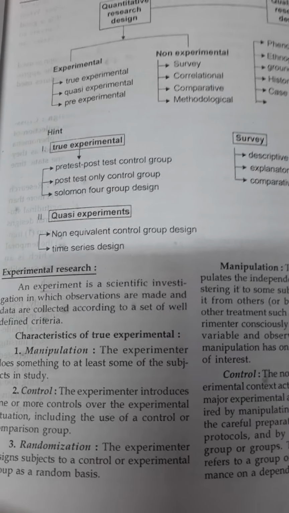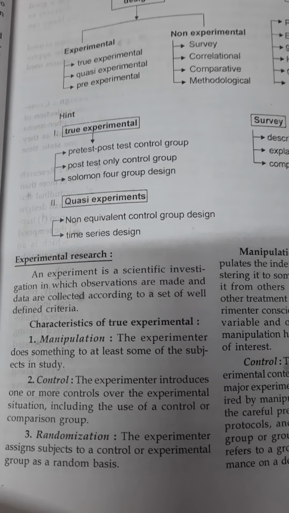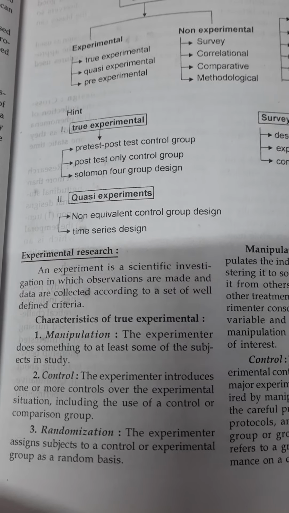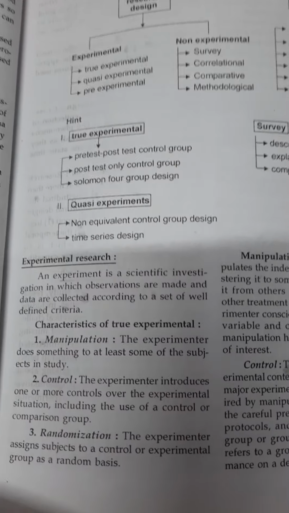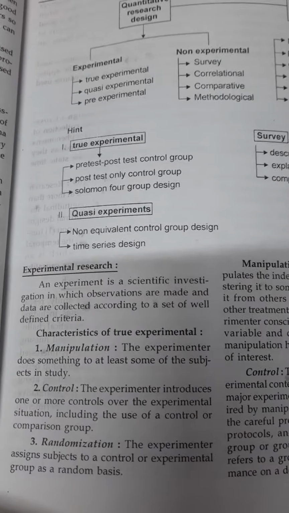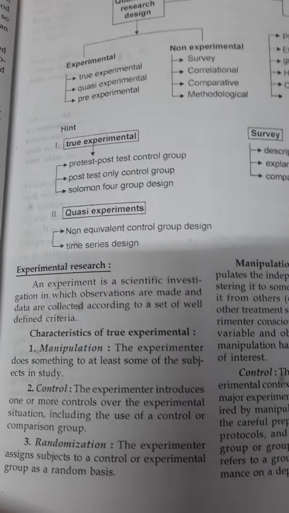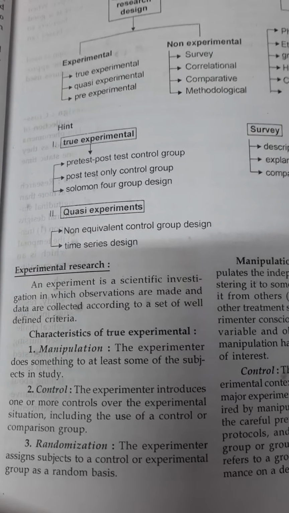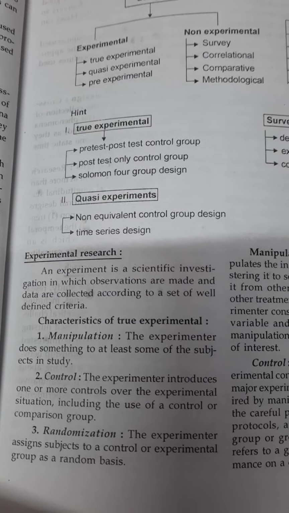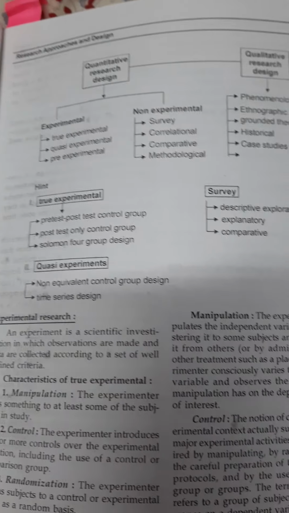So to prevent that, it depends on your hypothesis and how you prepare it. Your hypothesis should prove that our design is good and there is no bias. Understood? Then the next one is the Solomon 4 group design. I will find out and tell you, even I forget it. So these are all the designs in